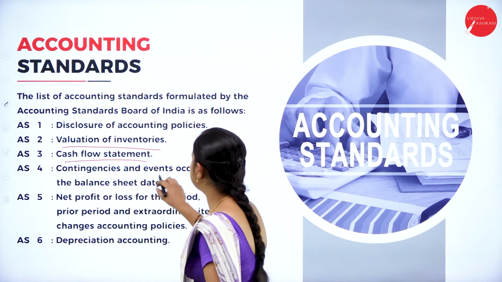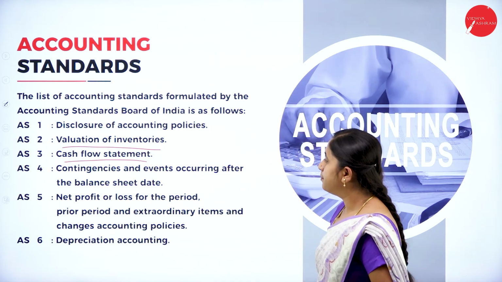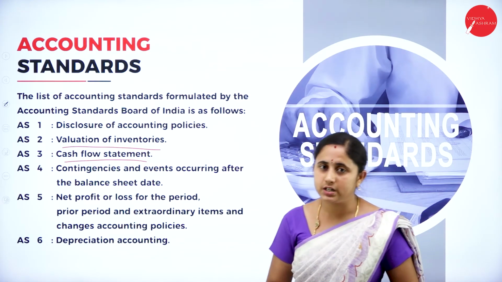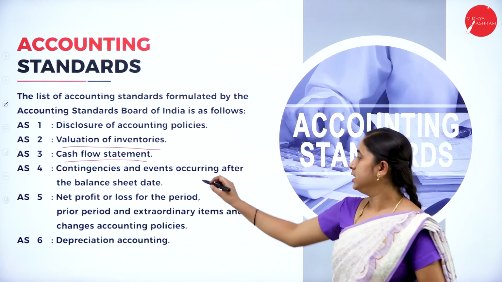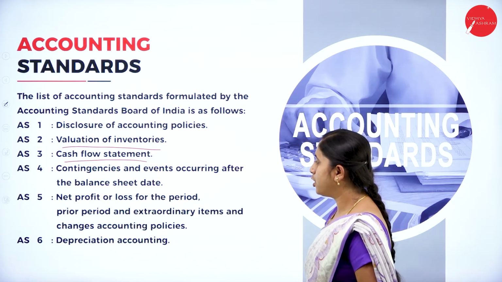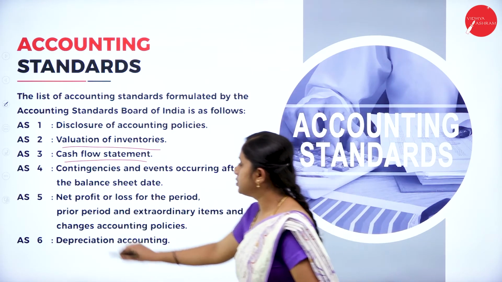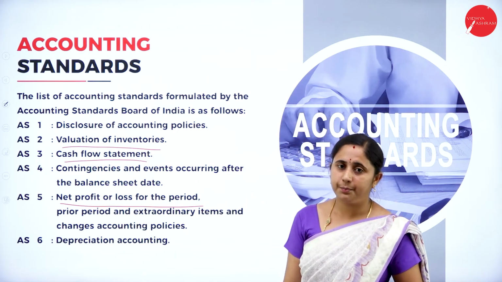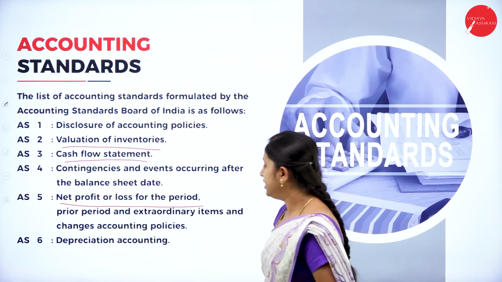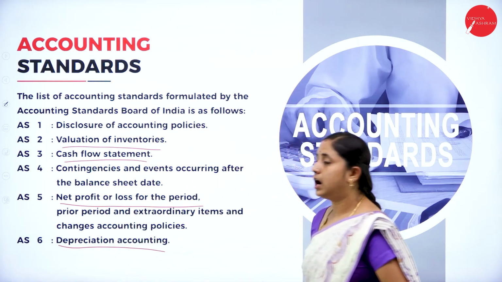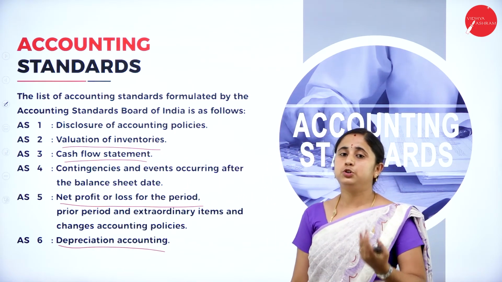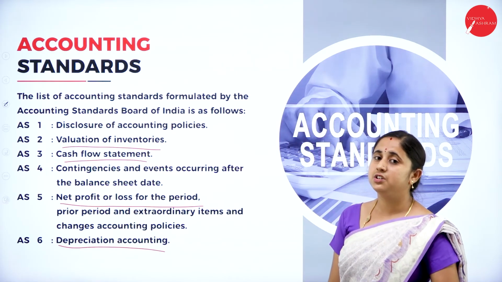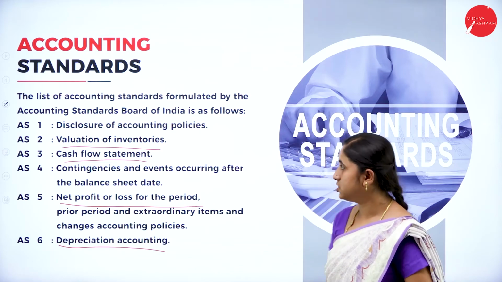Then contingencies and events occurring after the balance sheet date. Some transactions will occur after the balance sheet date, so you need to mention all these events. The net profit or loss for the period. Mention the net profit or loss for the particular period. Next one, depreciation accounting, method of depreciation. You need to mention the method of depreciation and how you are going to calculate the depreciation.